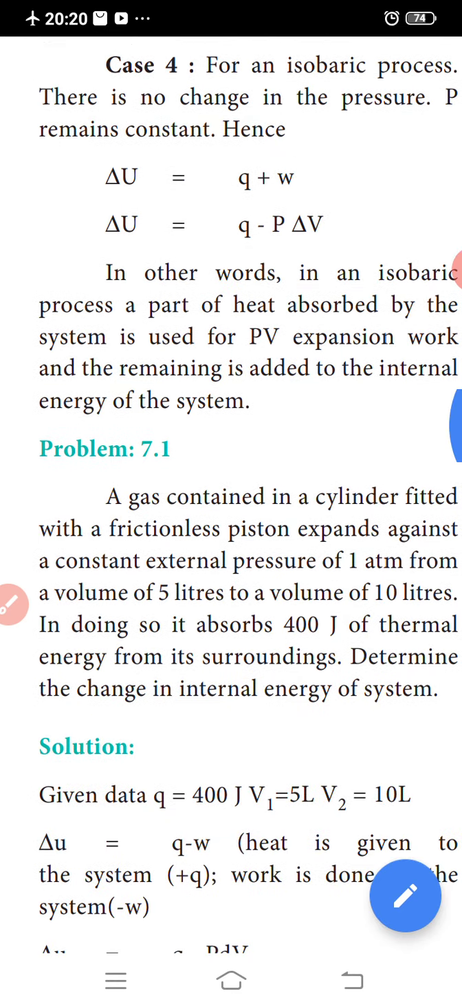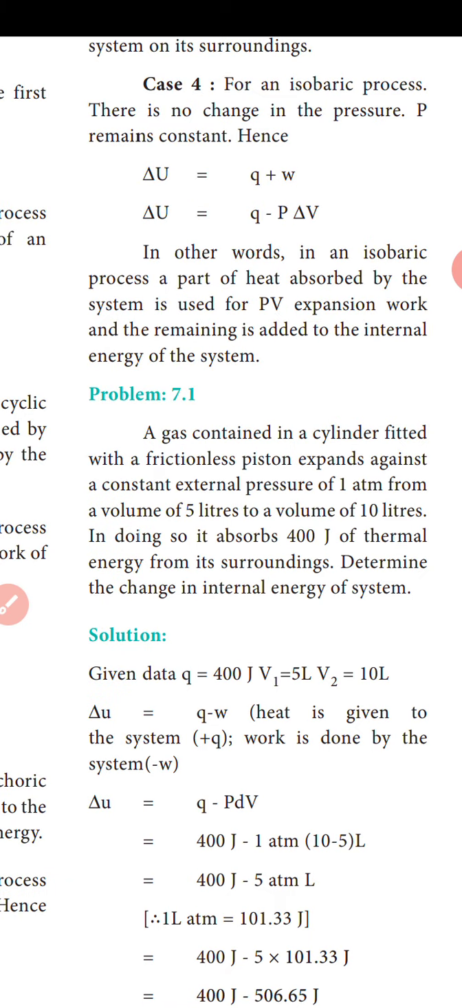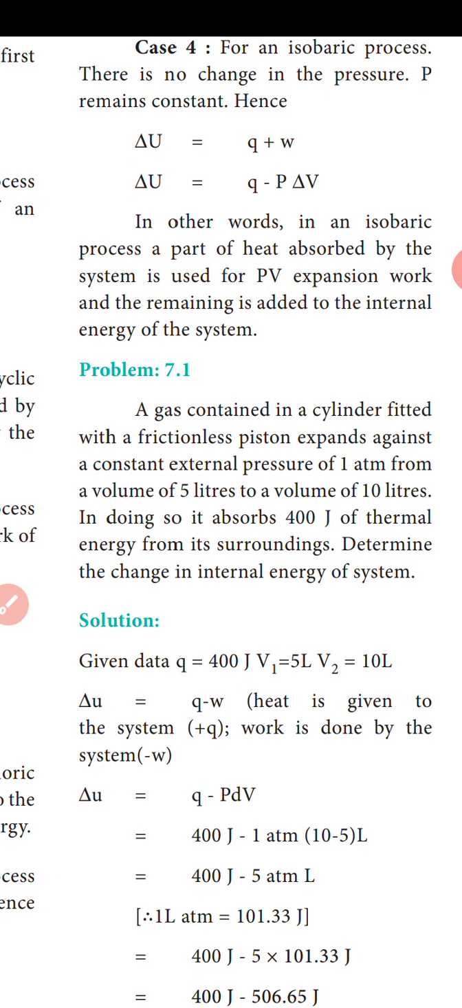For example, one problem discussed: a gas contained in a cylinder fitted with a frictionless piston expands against a constant external pressure of 1 atmosphere from a volume of 5 liters to a volume of 10 liters. In doing so, it absorbs 400 joule of thermal energy from its surroundings. Determine the change in internal energy of the system.